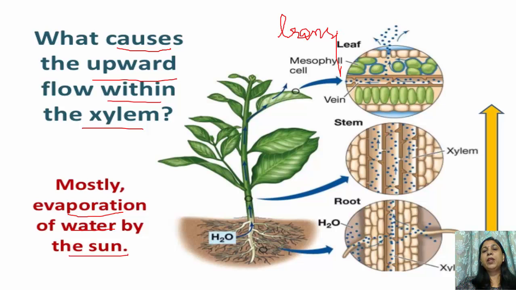When this transpiration takes place, what happens? A suction pressure is created inside the body of the plant, which makes the water move in the upward direction because of this suction pressure.